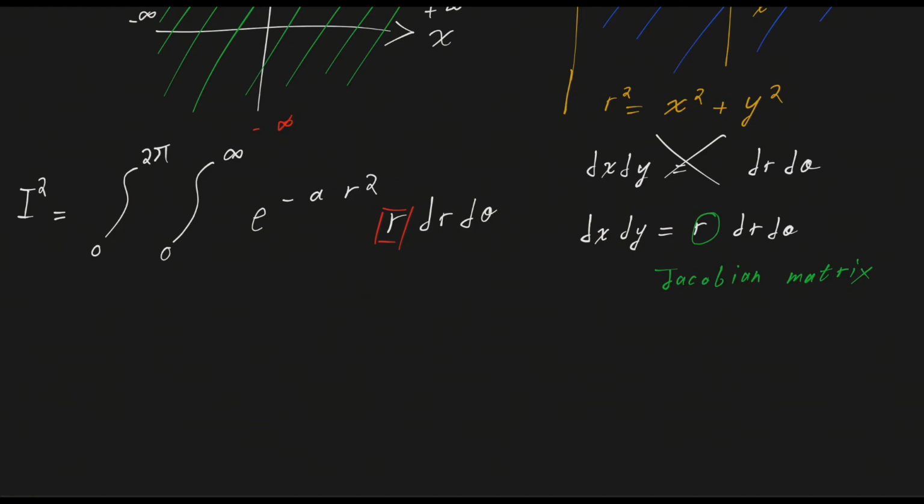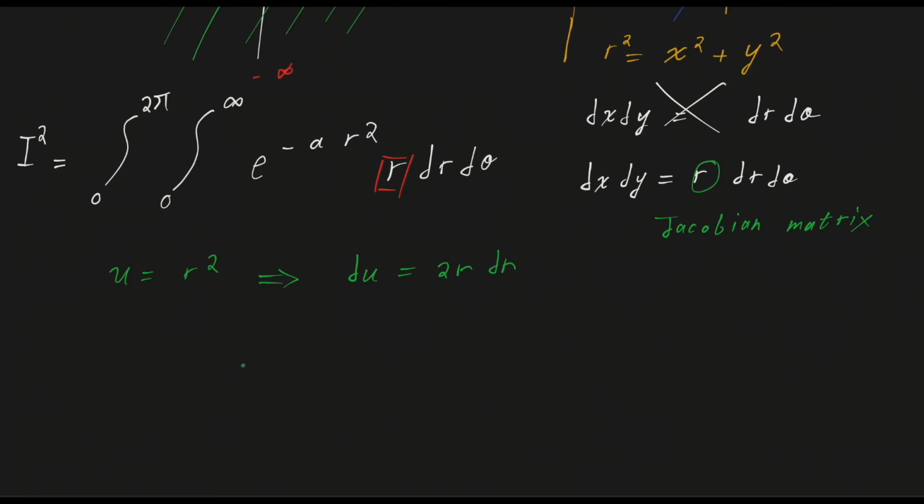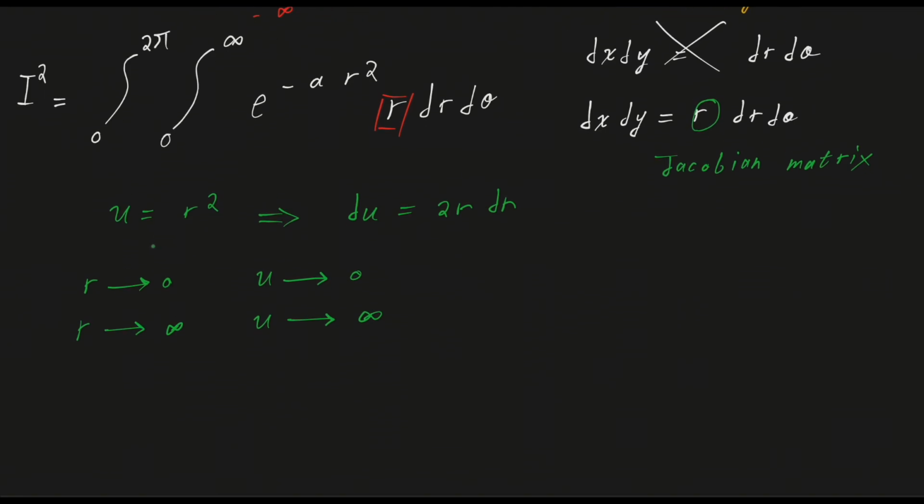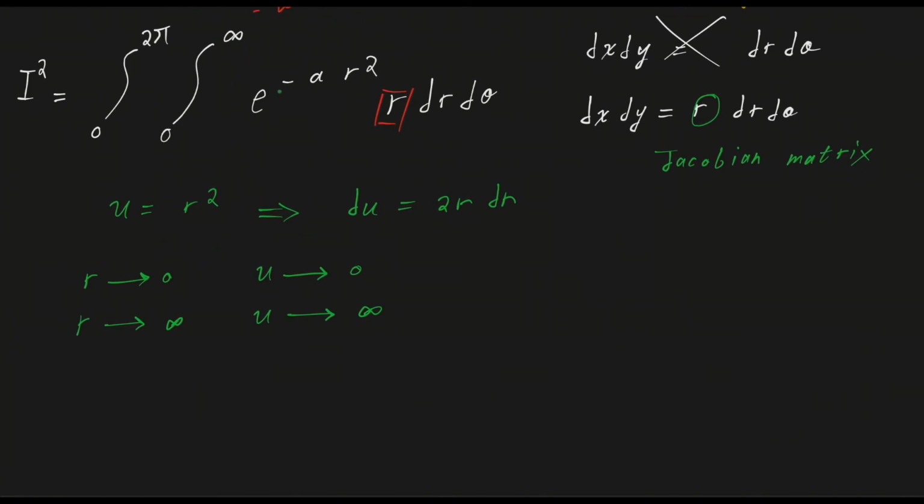Now, our u substitution: if we take u equal to r squared, then that means that du is equal to 2r dr. And if we want to take the limits, if r tends to 0, u will also tend to 0. And if r tends to infinity, u will also tend to infinity. From this relationship we can substitute it in here.